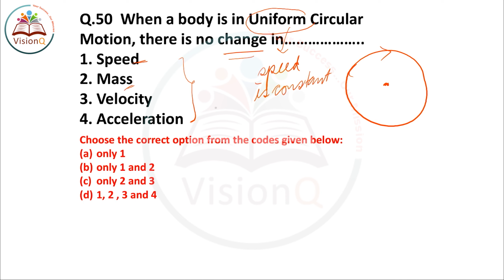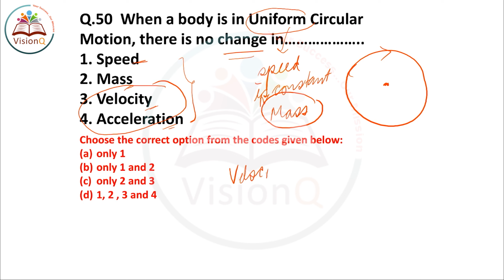Next is the mass. Now mass of a body is the amount of matter present in the body. So mass will obviously be constant again. Mass cannot change in a body. Now if I talk about velocity and acceleration, these two will change. Okay, these two will change when a body moves in uniform circular motion.